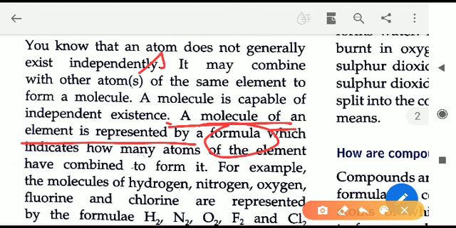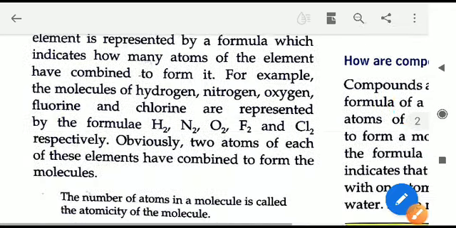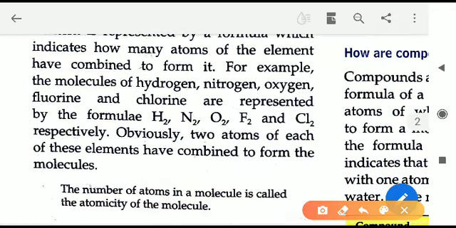So for writing an element, we have a symbol, like H is the symbol of hydrogen. But for writing a molecule, we will have a formula, and the formula for hydrogen molecule will be H2. So H is the symbol of hydrogen, H2 is the formula for hydrogen molecule. Now we will learn more details about these molecules. Molecule of hydrogen is H2. Similarly, nitrogen is N2, oxygen is O2, fluorine is an element and its molecule is F2.